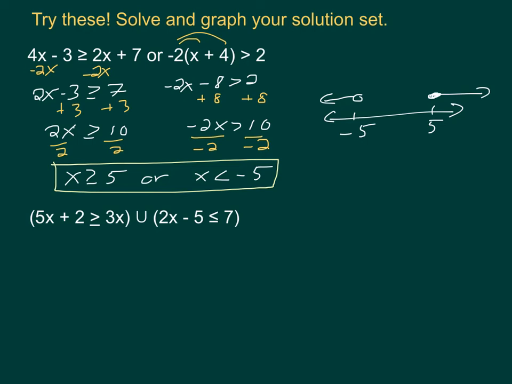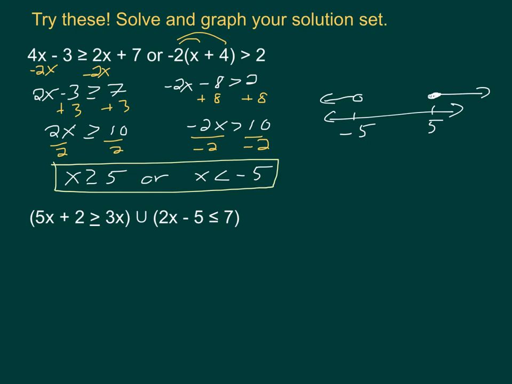So this first example is pretty straightforward. It's a typical problem where the arrows will end up going away from each other and forming that shape of the graph. You get x is greater than or equal to 5, or x is less than -5. All right, same thing with the next one. You see here we've actually used that U to indicate that it's a union, that it's an OR problem. So just to familiarize yourself with that.